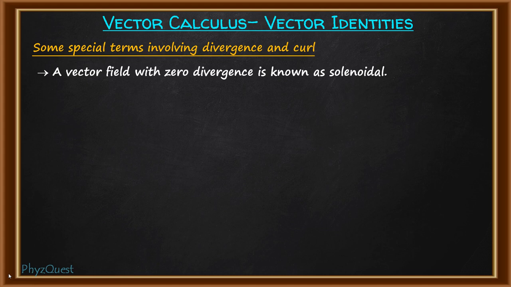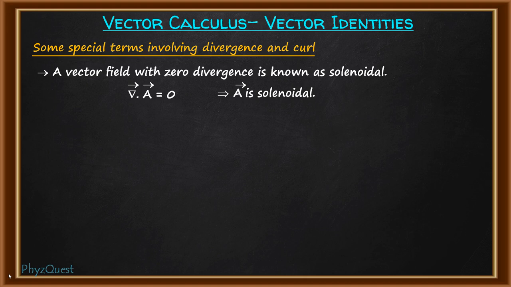Suppose A is a vector field, then the divergence of A equal to 0 means vector A is solenoidal. So that means the field A has no source or sink. So this is about the divergence.